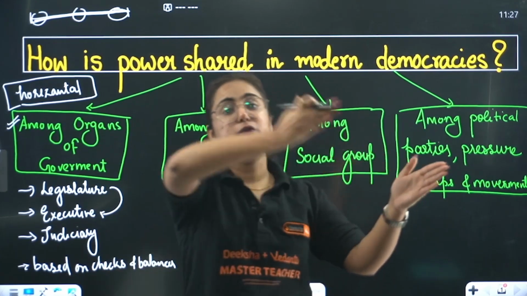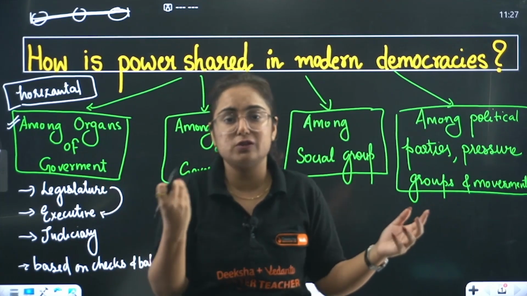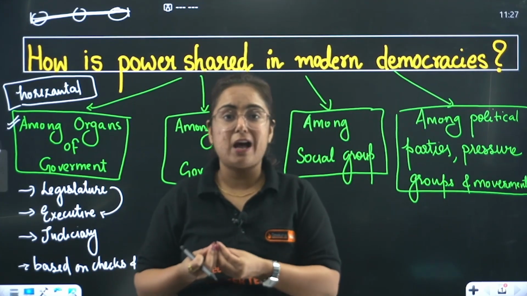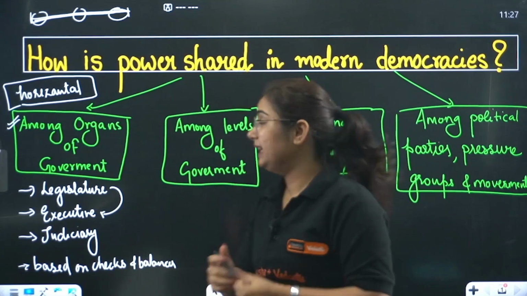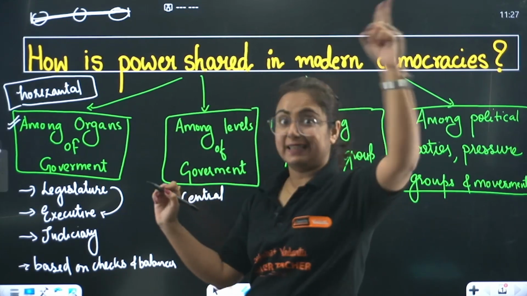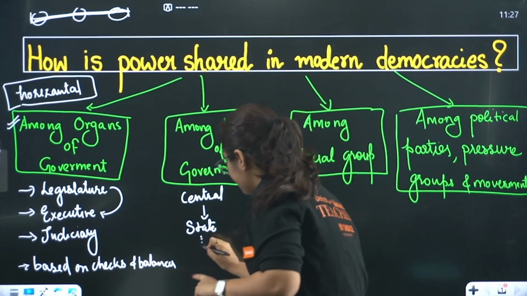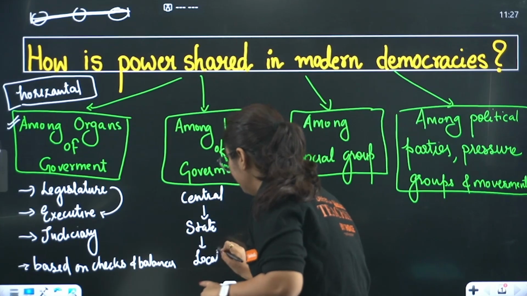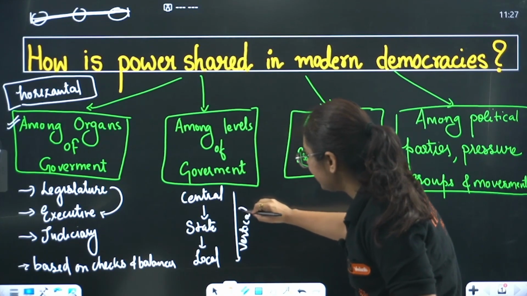When the power was shared from central to state government, now the state is no longer subordinate to the central government. They are also having power. They can take their decision according to the region. Similarly, what we have done, we have a central government at the center level, then we have a state government, and at the grassroots level we even have local government. Don't you feel that this is vertical sharing of power?